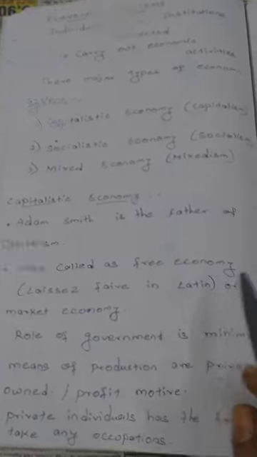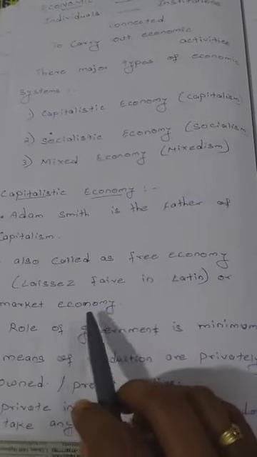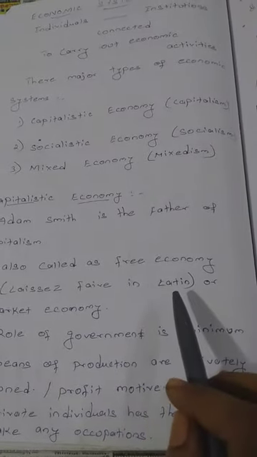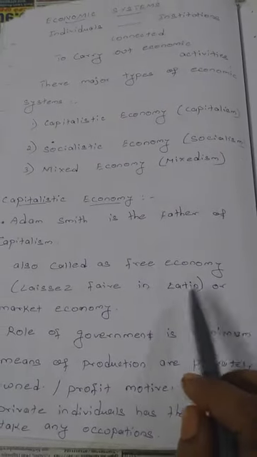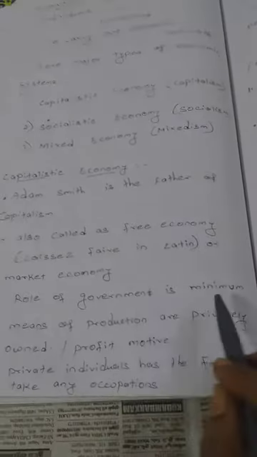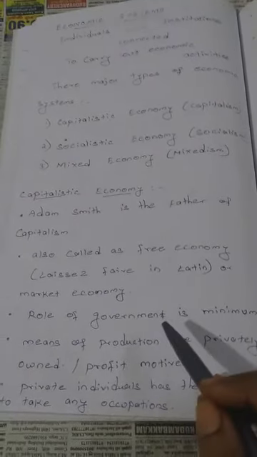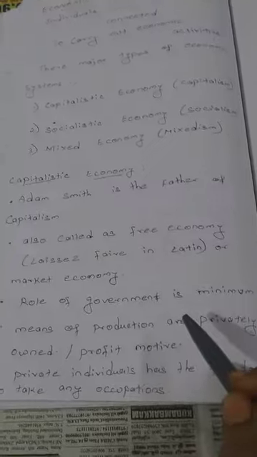That's why it is called as free economy. And it is also called as market economy, which is called as laissez-faire in Latin.